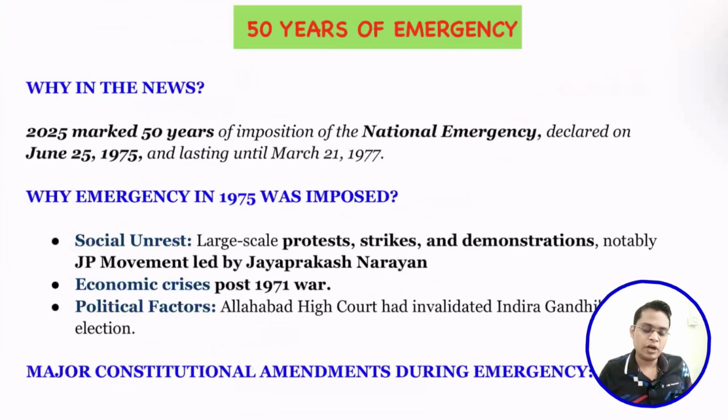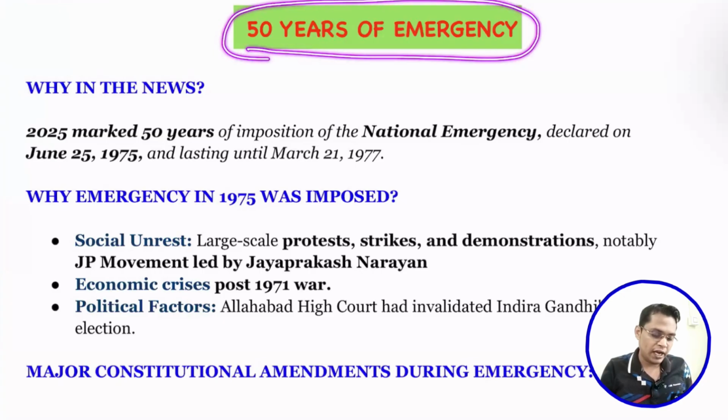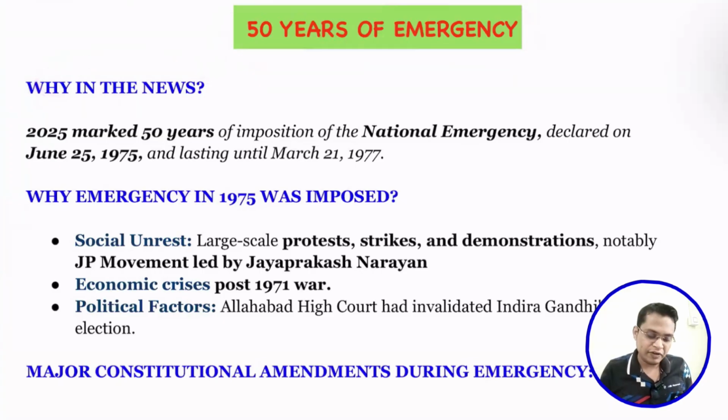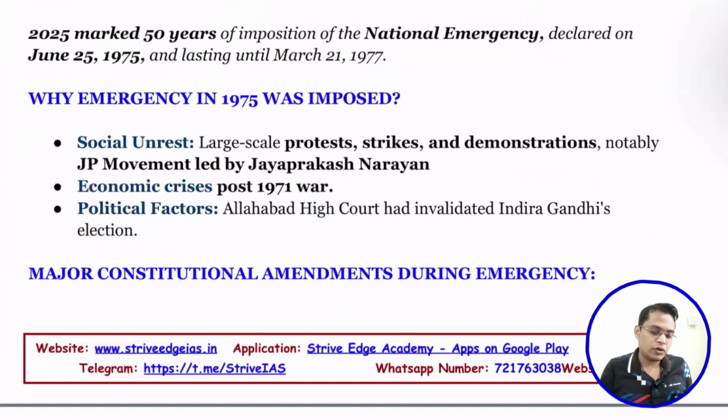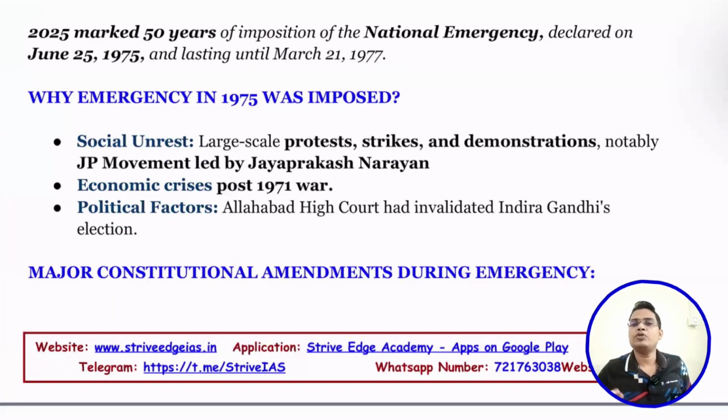So the first important topic that we are going to discuss is the 50 years of Emergency. Why is it in news? Because 2025 marked 50 years of the imposition of the National Emergency, which was declared in 1975 and lasted until 1977. Sometimes they ask dates in chronological order, so you need to remember 1975 to 1977 to answer the UPSC question.